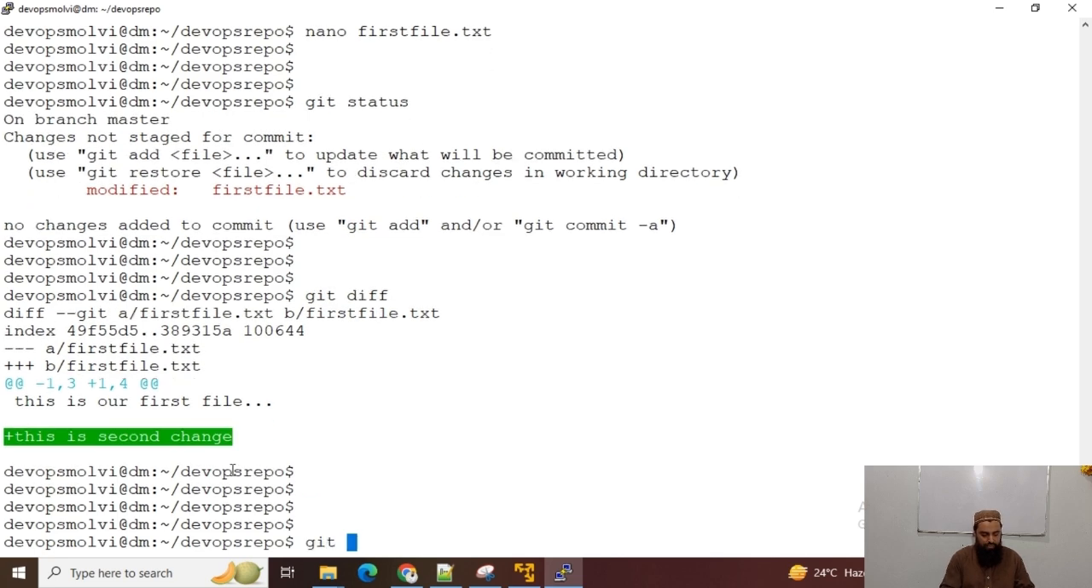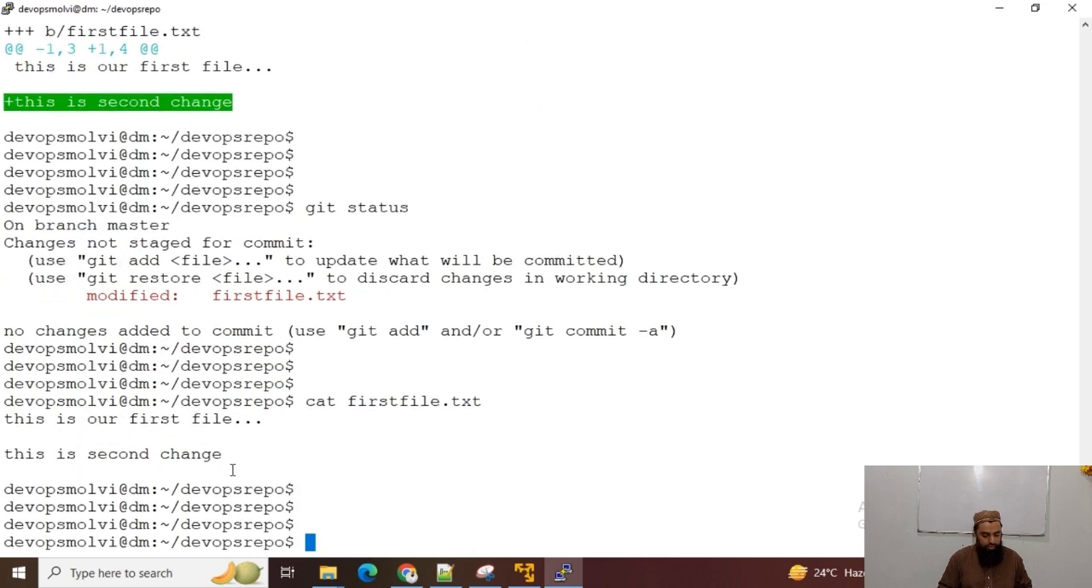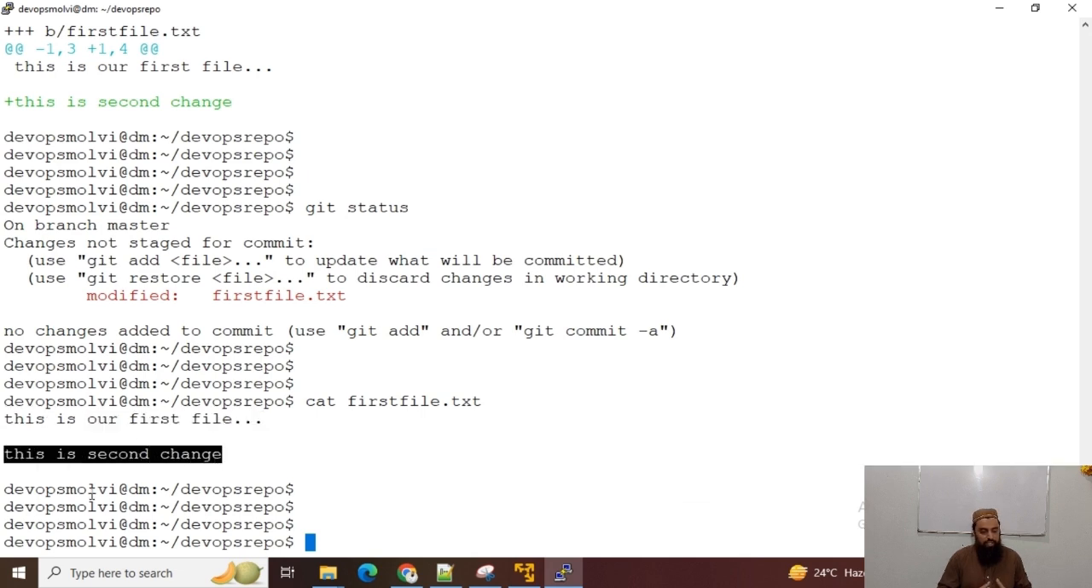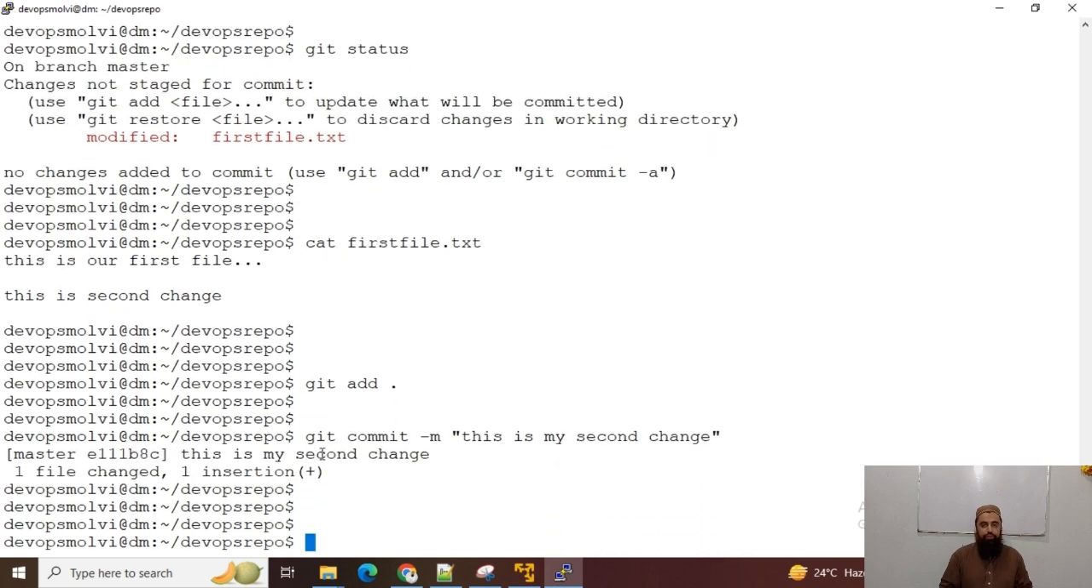We have 2 files. In the first file we have 2 lines, 2 changes. This was our first change, and now this is our second change. So when I have changed this file, you saw that the file status has been changed from committed to untracked. Now I can again add this, and git commit -m. This is my second change, and now git status, and our working tree is clean.